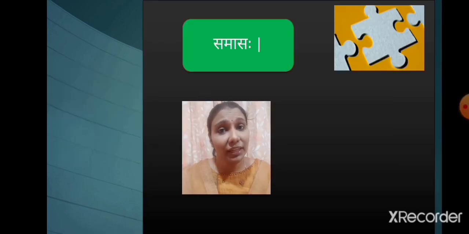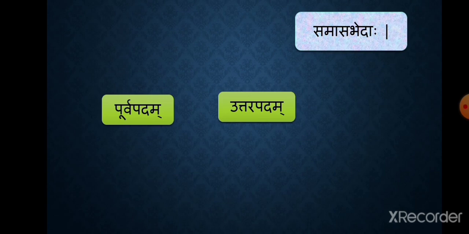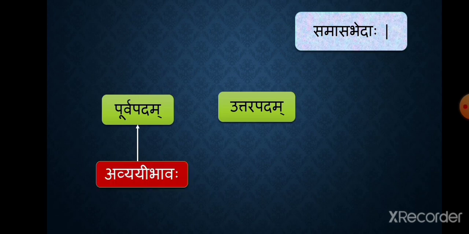Now let's see samasa bhedaha, the different kinds of samasaha. A minimum of two words are required to form a compound. The first word of a compound is called purvapadam and the second word is called uttarapadam. The classification of compounds is based on which of these two words conveys primary meaning. If the meaning of the first word is important in the compound, then it is called avyayi bhavaha. If the meaning of the second word is important, then it is known as tatpurushaha.